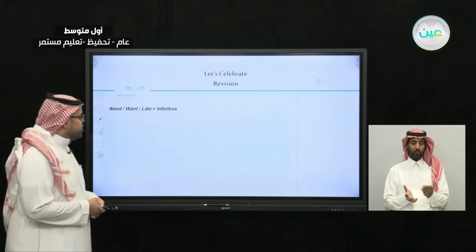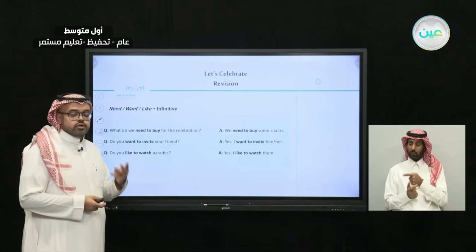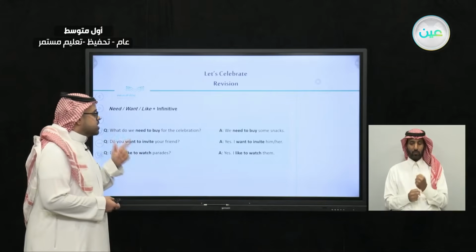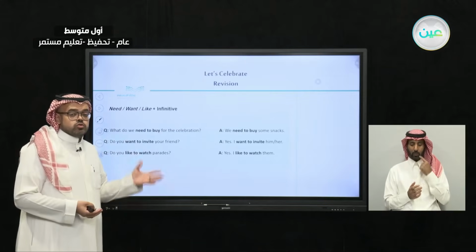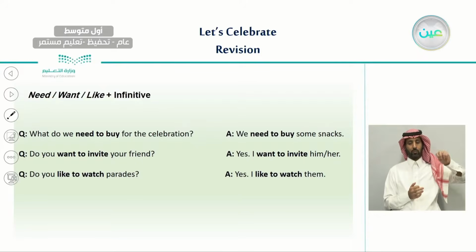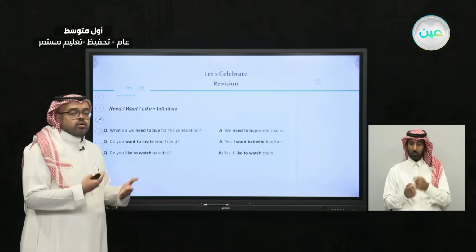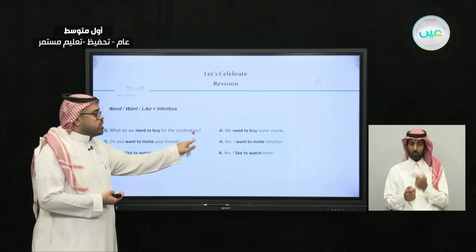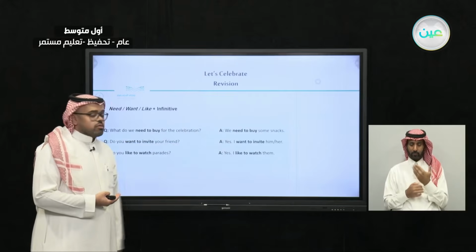We also talked about three verbs: need, want, and like. We said that we usually use the verb need when we're talking about something important, a necessity. For example, what do you need to buy for the celebration? This is something necessary, something you need to buy because you have a celebration. We need to buy some snacks.